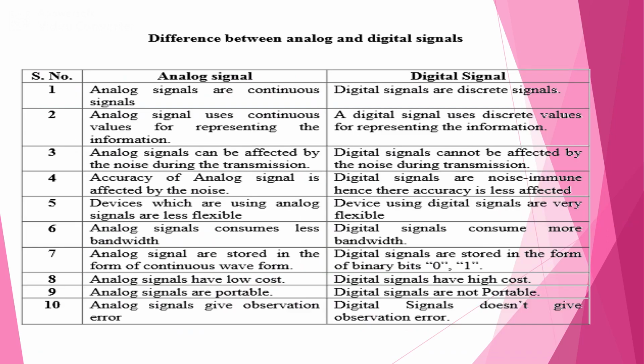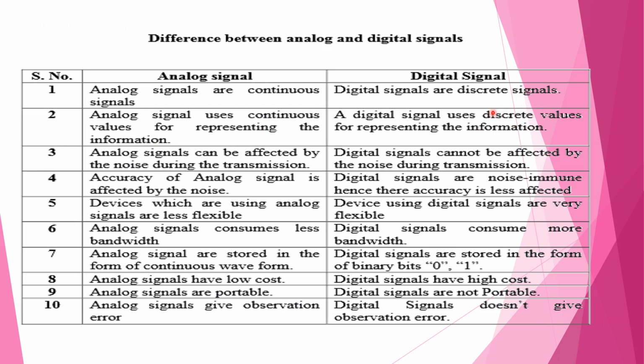Now we will look at the differences between analog and digital signals. First, analog signals are continuous signals, but as I mentioned before, digital signals are discrete signals. Second, analog signals use continuous values for representing information, but digital signals use discrete values for representing information or data.